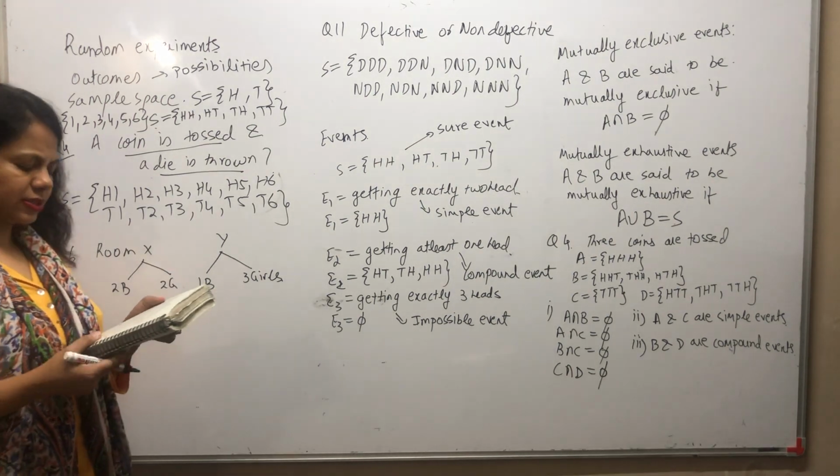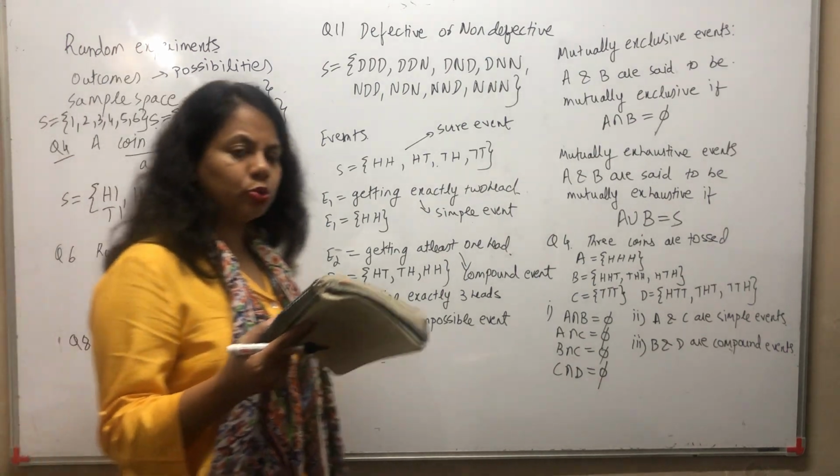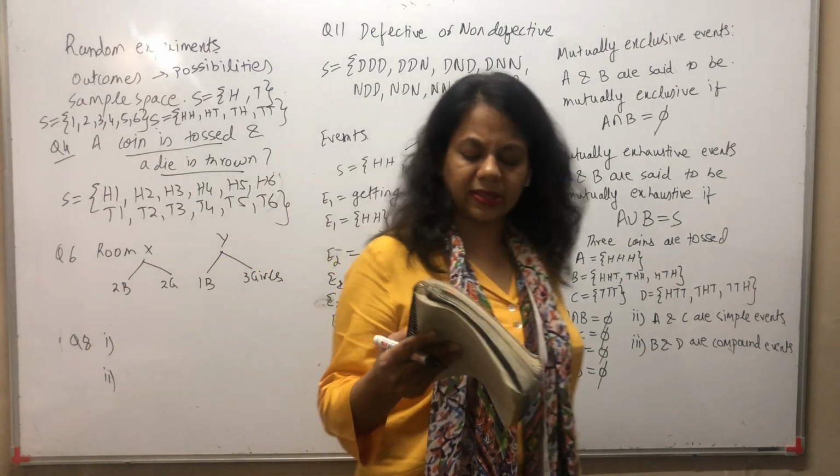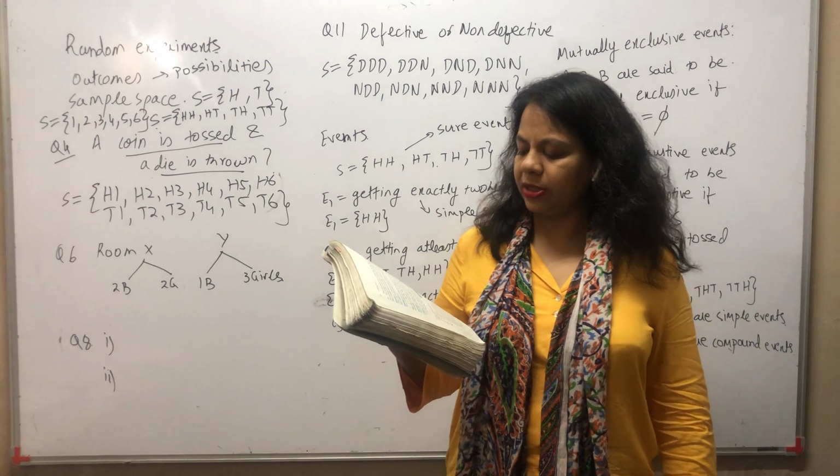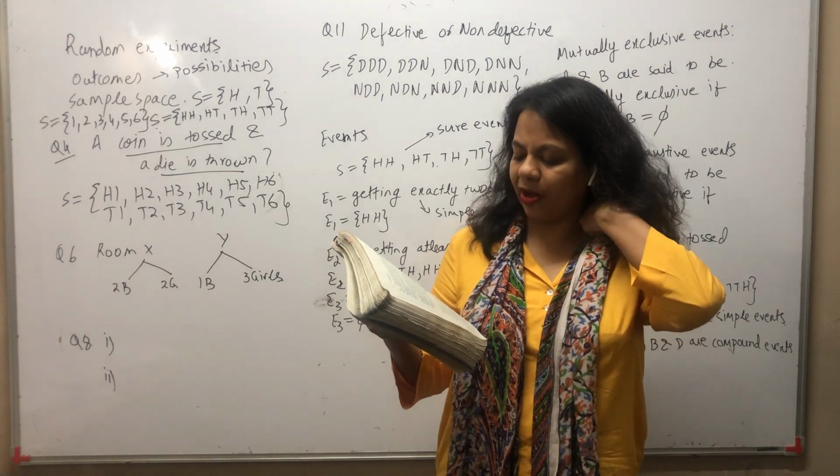Now let's see the 6th one. 2 boys and 2 girls are in room X and 1 boy and 3 girls are in room Y.